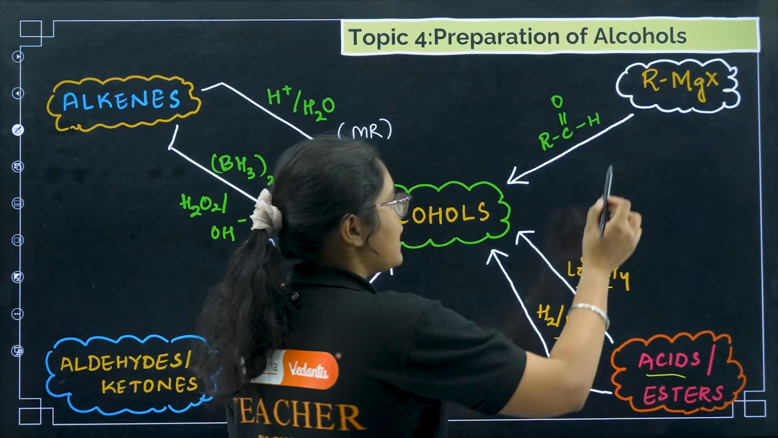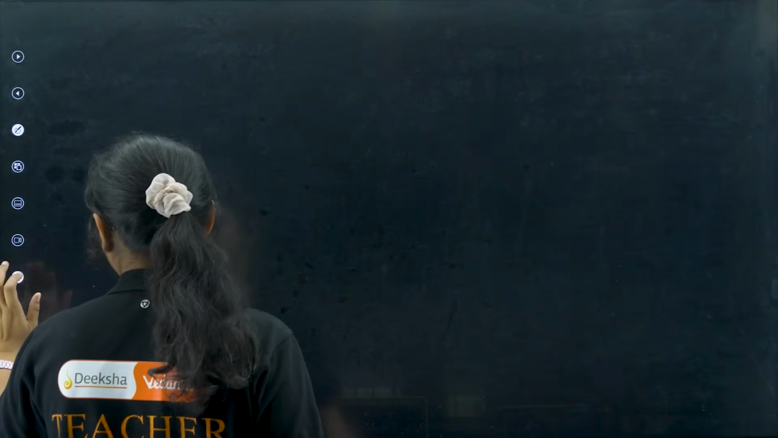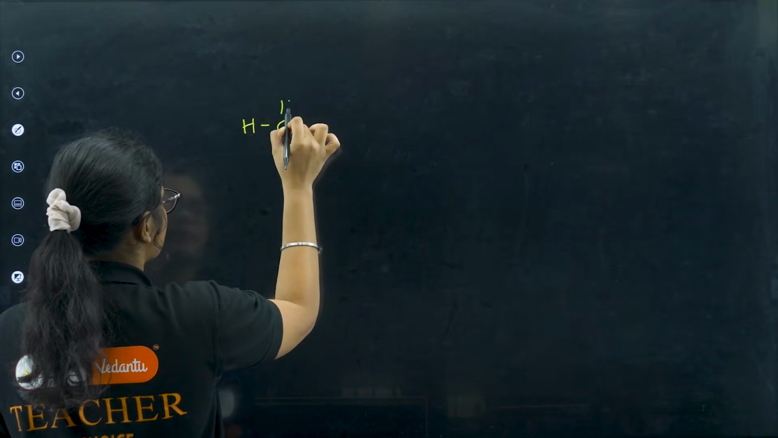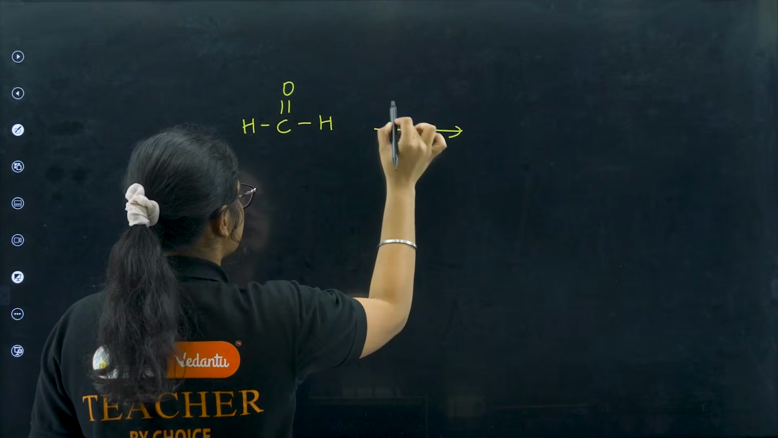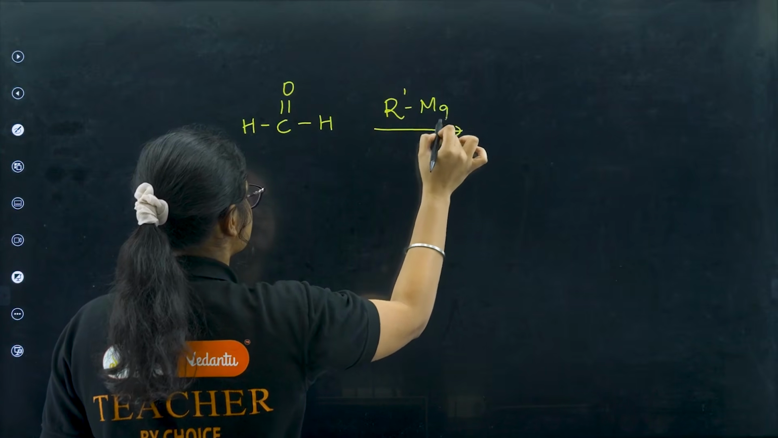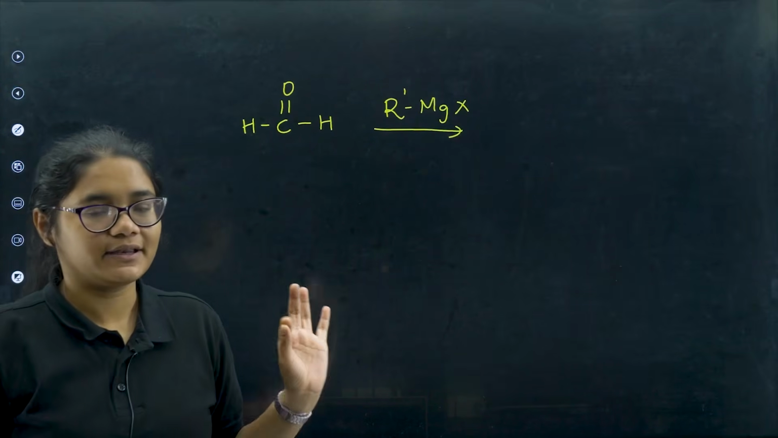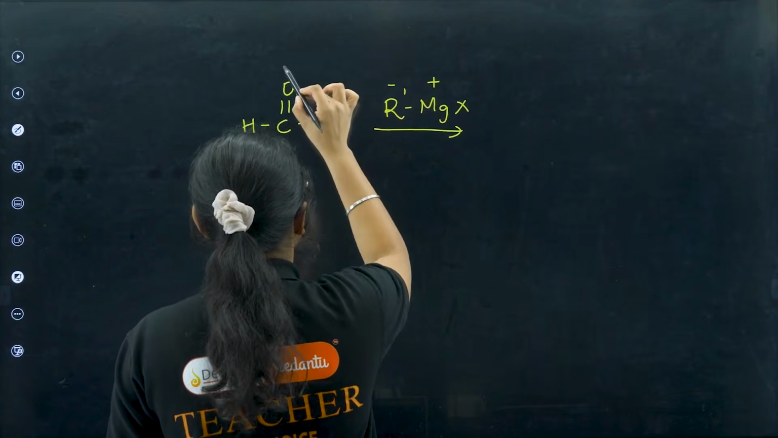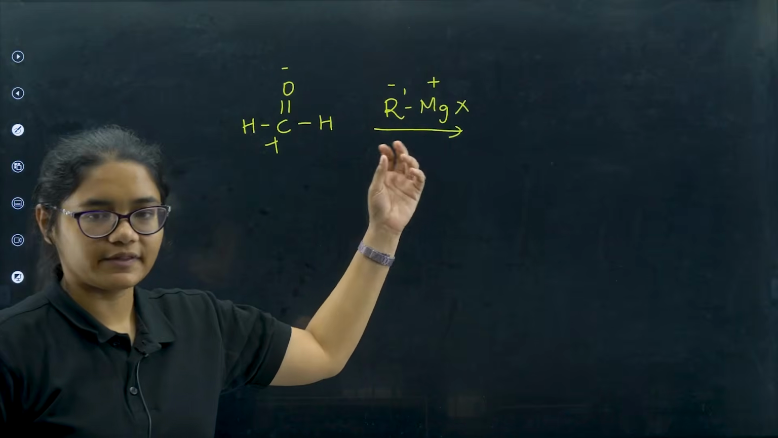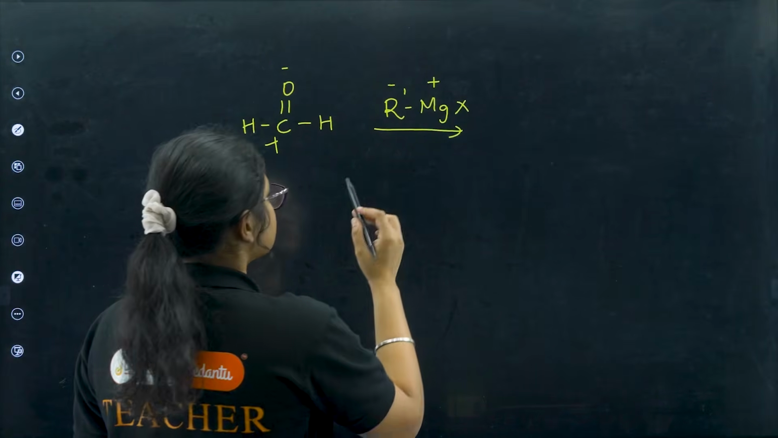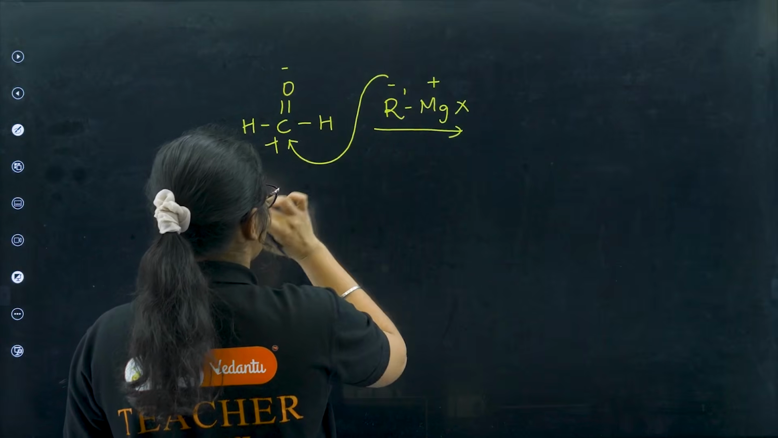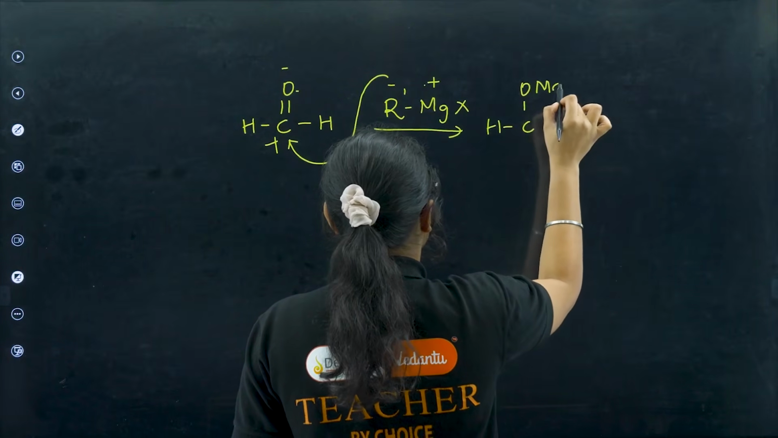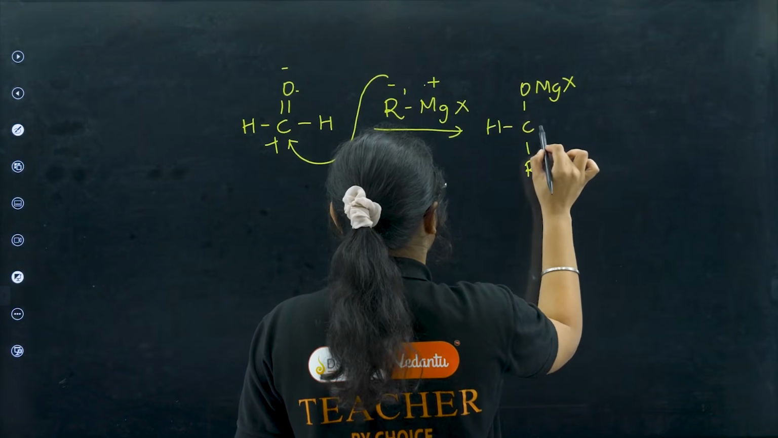Next, RMgX. This is very important. So I will tell you all the cases here. Now see, when you have formaldehyde and you treat it with Grignard reagent, RMgX, addition of Grignard reagent is very easy. Only thing you need to know is plus and minus, based on their electronegativity and positivity. R minus will attack here, O will attack here. So what will I get? H, C, O, MgX, then this side R and this side H.